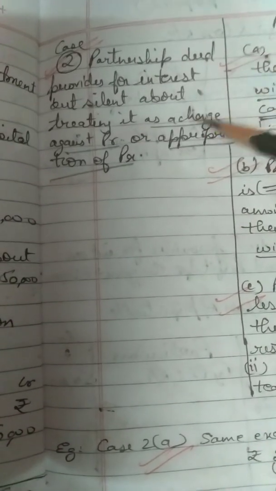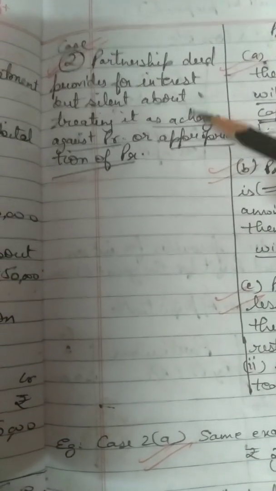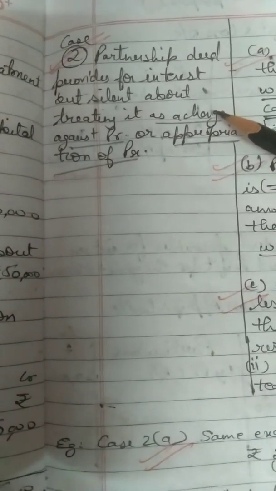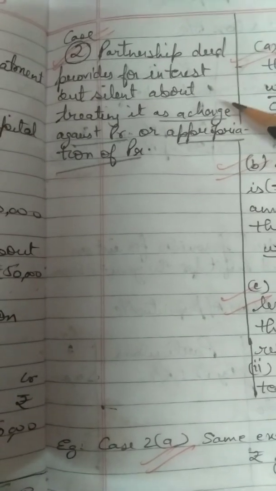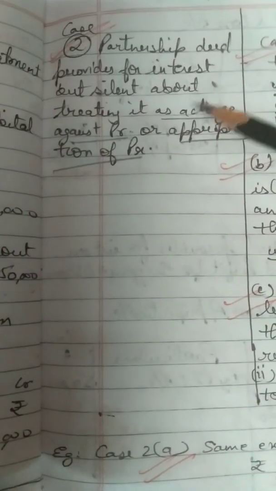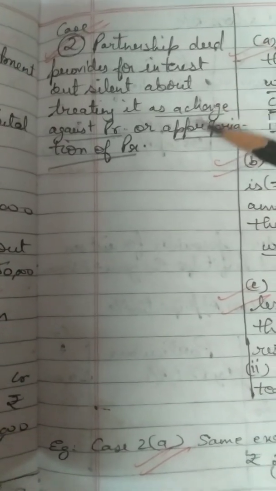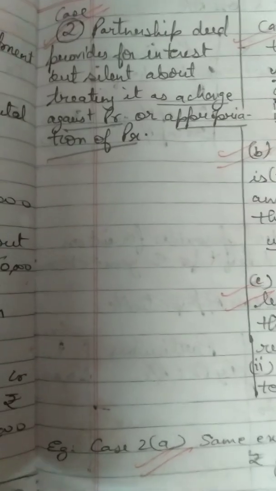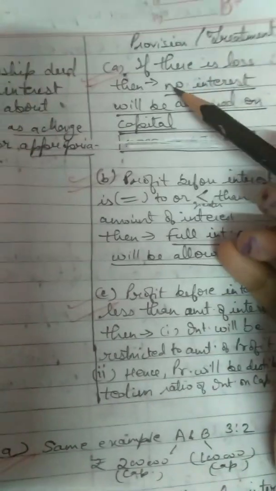Alright, so you all know that if it is treated as a charge against profit, it means interest on capital has to be given whether there is profit or not, means even in case of loss. And when something is a charge against profit, then we show it first in the P&L account, and otherwise we show it in the P&L appropriation account if it is an appropriation of profit. This you all know already. So the 3 cases are for the divisions of this case 2.